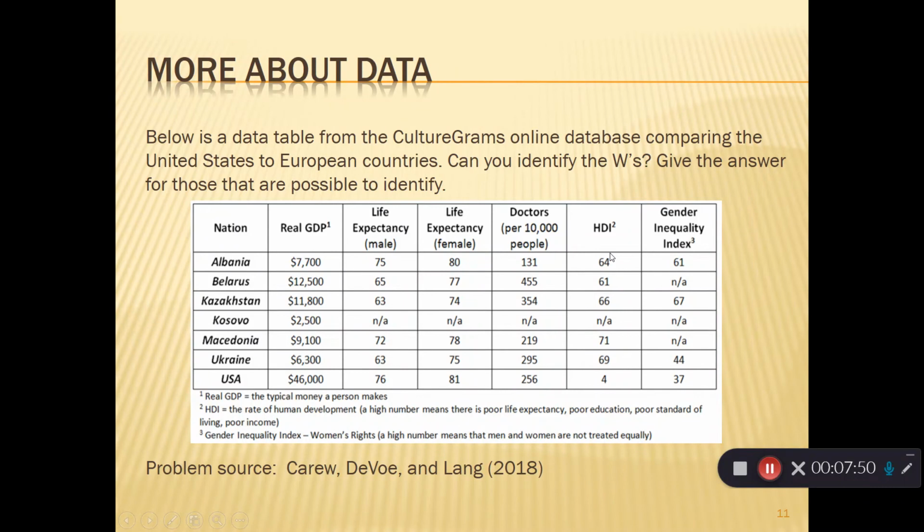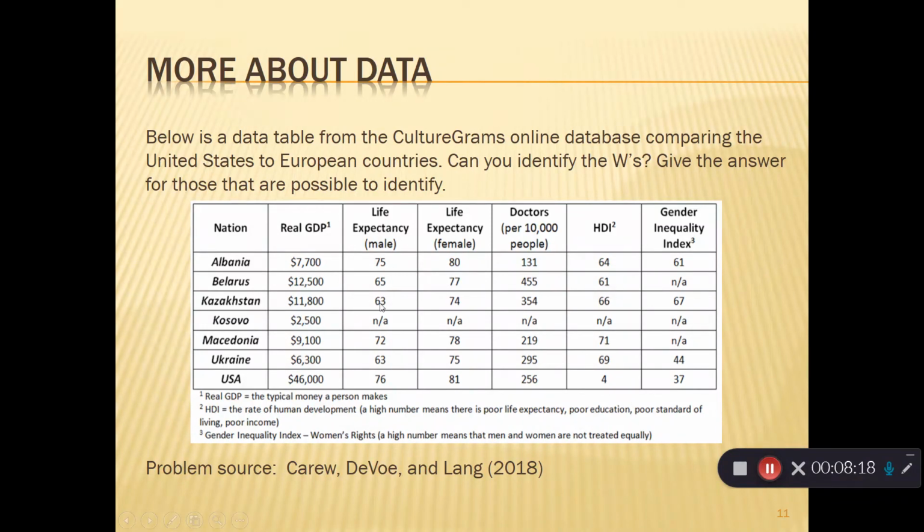And my HDI, well, that's an index value, right? A high number meaning a poor life expectancy, and so on. So, we don't have a unit other than that index unit there. And the same with the gender inequality index. A high number means men and women are not treated equally, but other than it being an index number, I don't really have a unit to go with it.